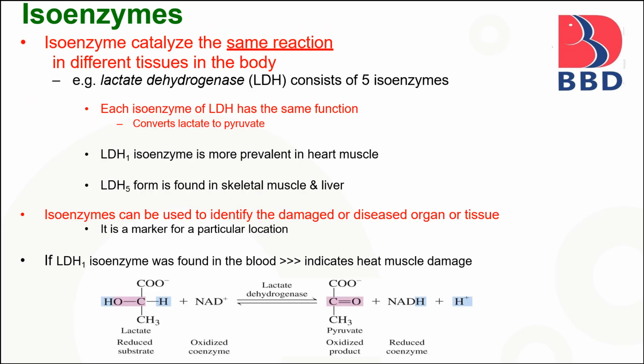Next is isoenzymes. Isoenzymes catalyze the same reaction in different tissues of the body. For example, lactate dehydrogenase, LDH, consists of 5 isoenzymes. LDH1 isoenzyme is more prevalent in heart muscles, and LDH5 is found in skeletal muscles and liver. Isoenzymes can be used to identify the damaged organ in disease.